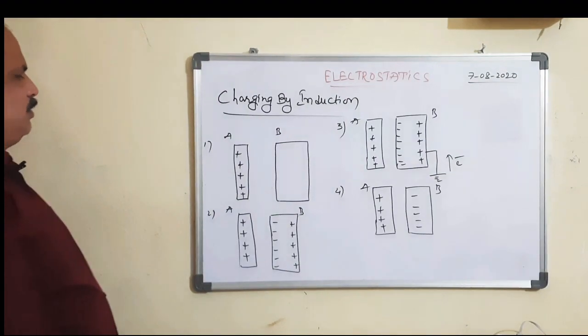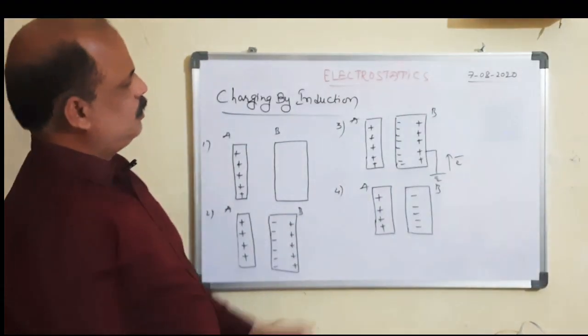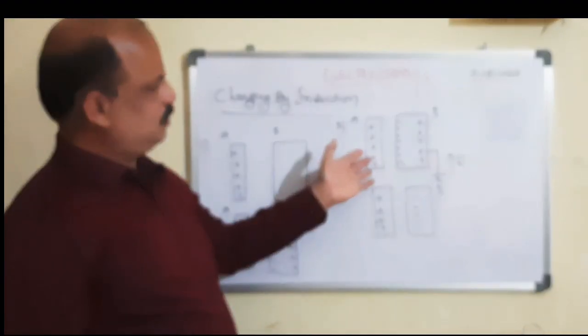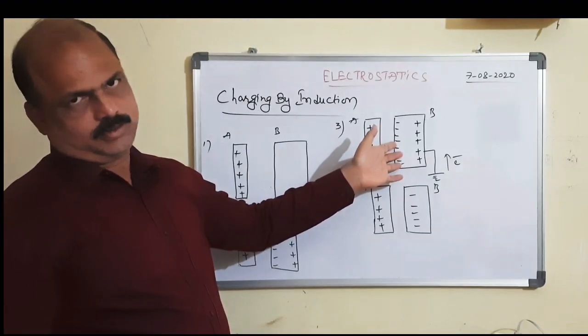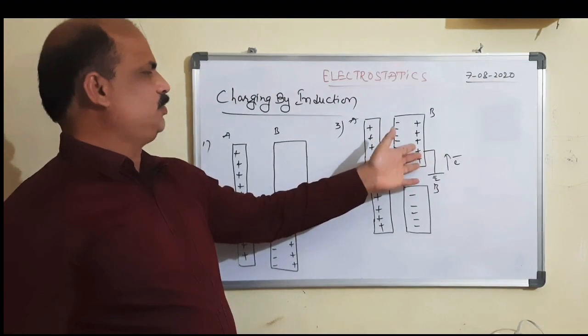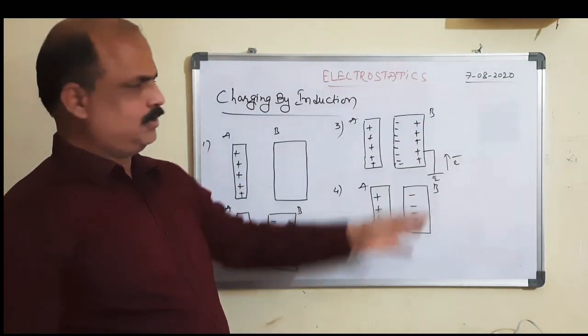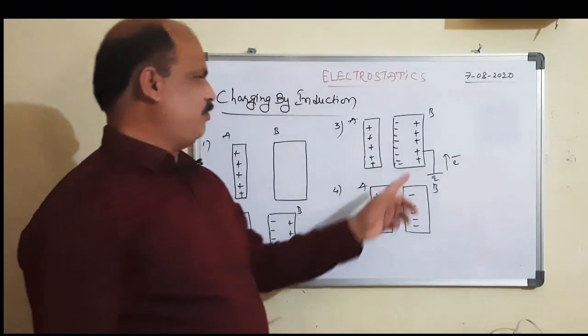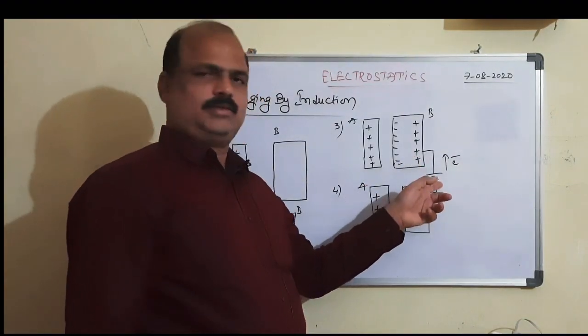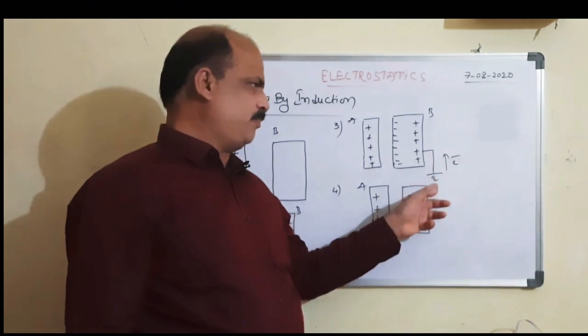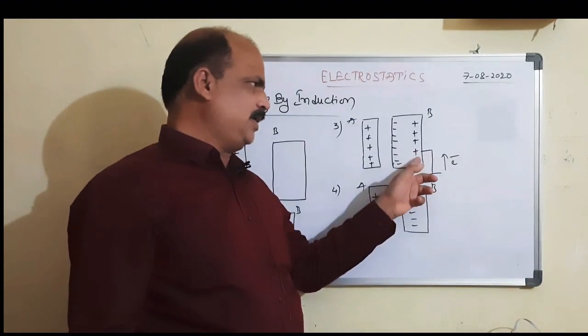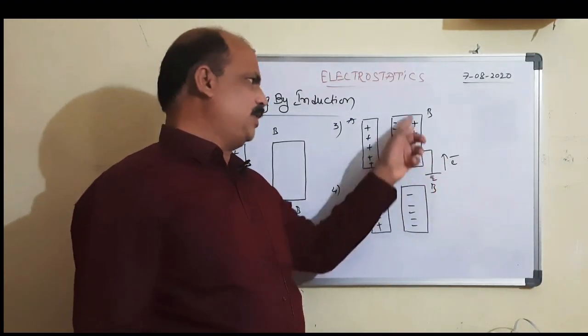After that, this is a positively charged end and this is a negatively charged end. These are the induced charges, and a positive charge is developed at this end. When we connect this end to the earth, electrons come from the earth to this end and neutralize this positive charge.